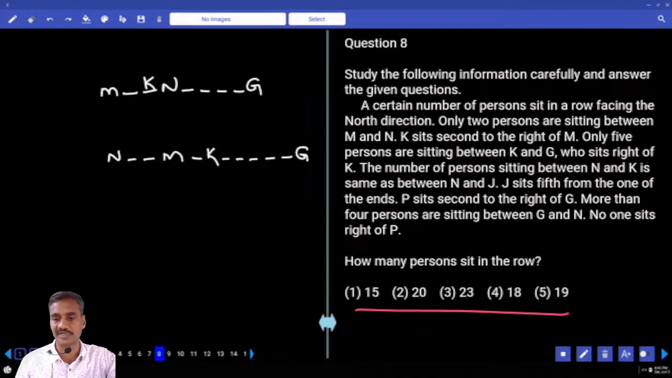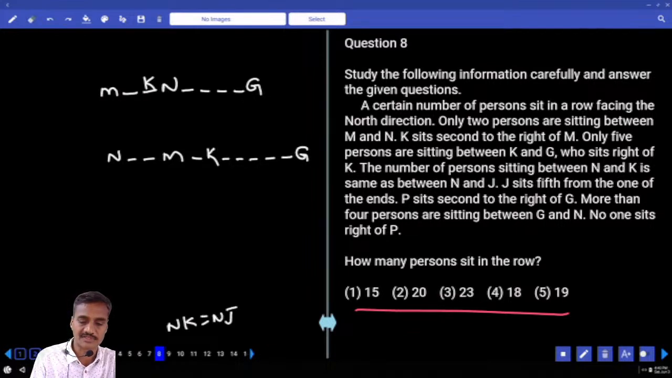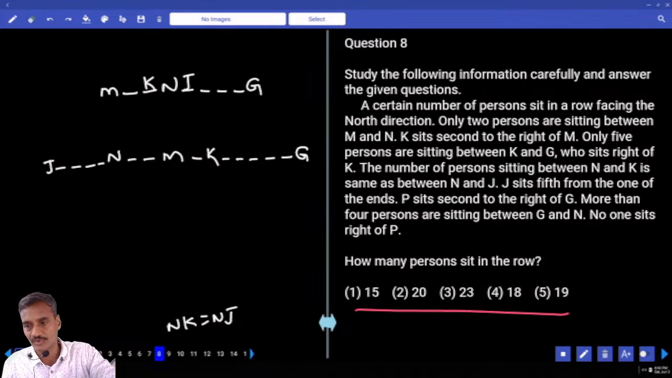The number of persons between N and K is the same as between N and J. So N must be exactly between K and J. 1, 2, 3, 4, and J is here. And only 5 persons between K and G, G is to the right.